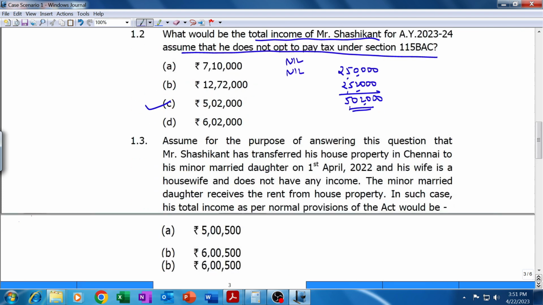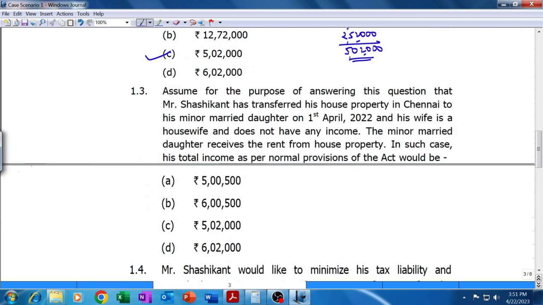Then 1.3. Assume, only for the purpose of answering this question, that Sashikant has transferred his house property in Chennai, from which he receives income of 2,52,000, to his minor married daughter on 1st April 2022, from the first day of the current year itself, and his wife is a housewife and does not have any income.